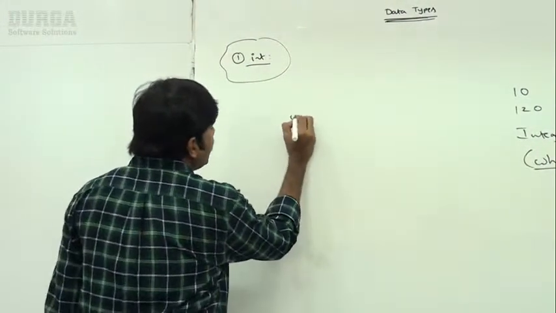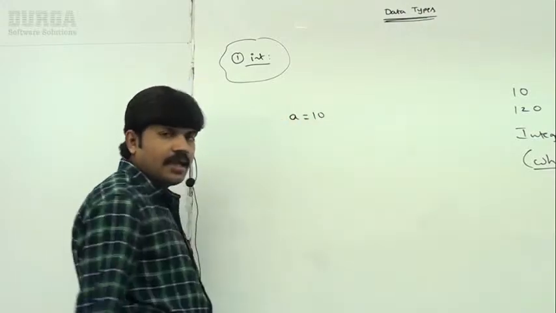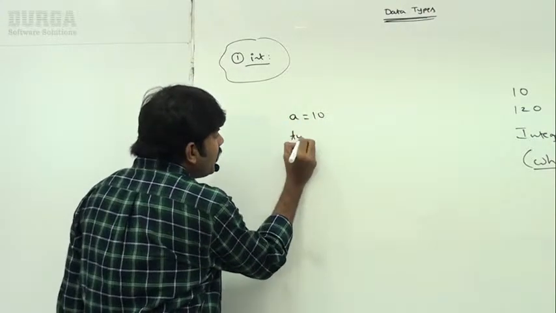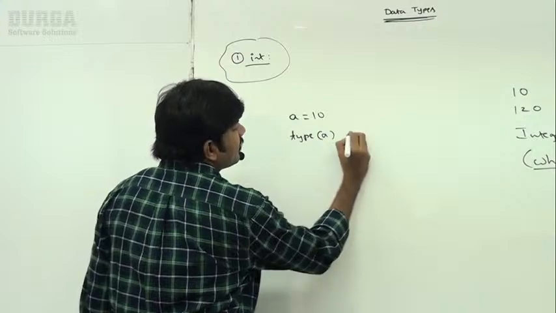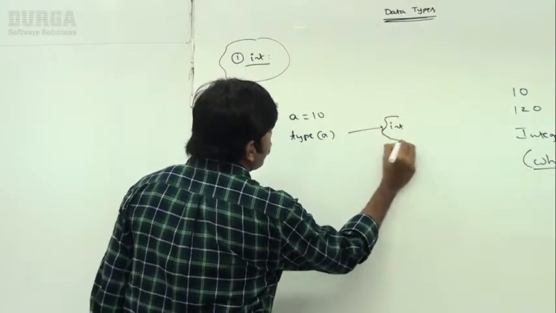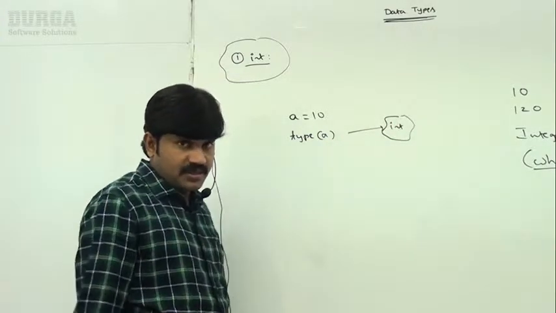Best example, a is equal to 10. If you print the type of a, then obviously what output are we going to get? Int type. That's all.